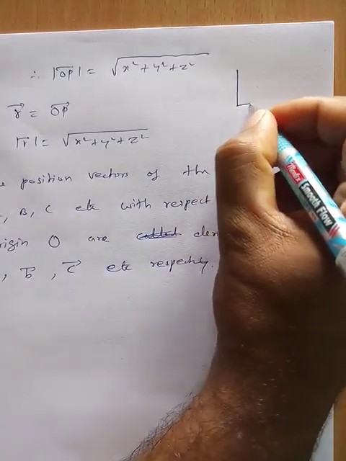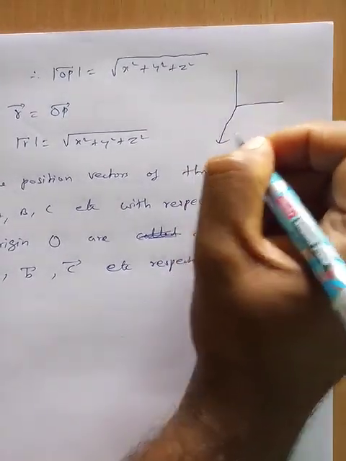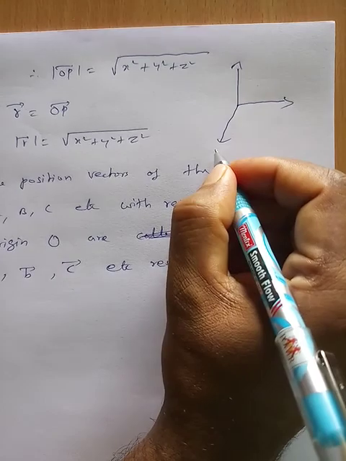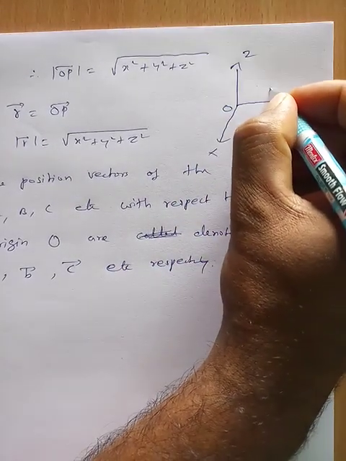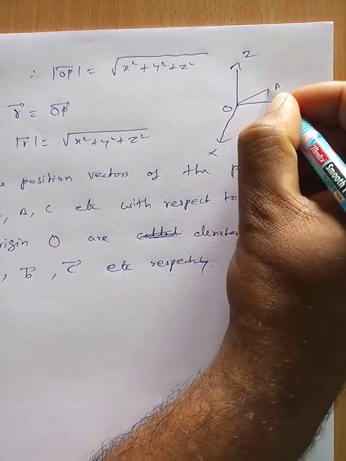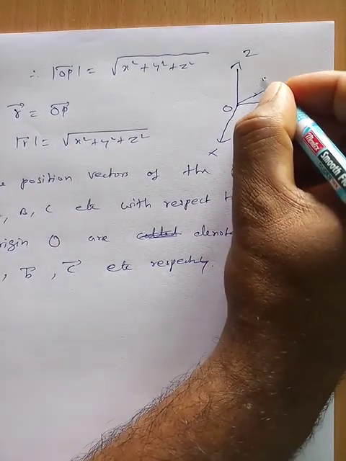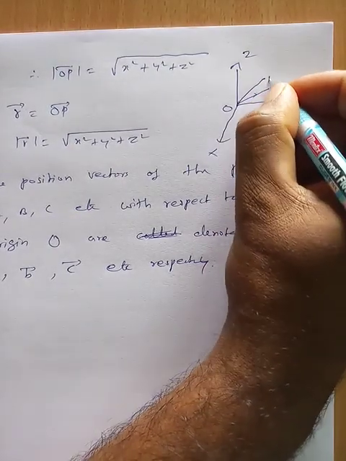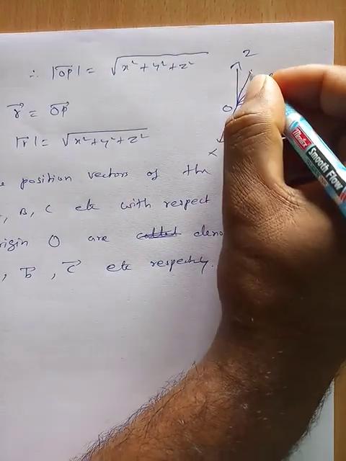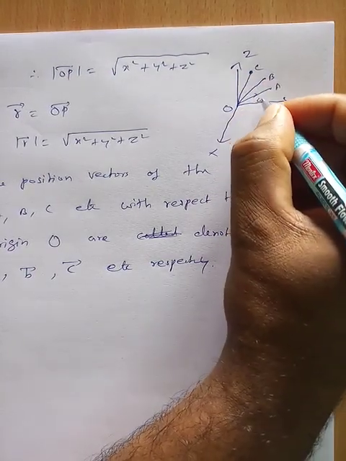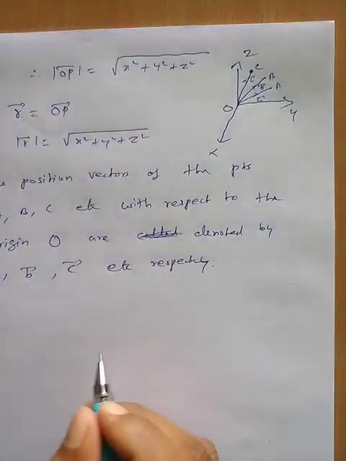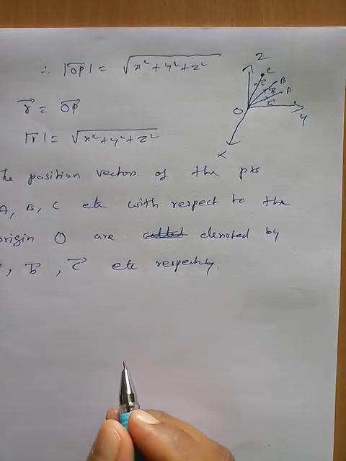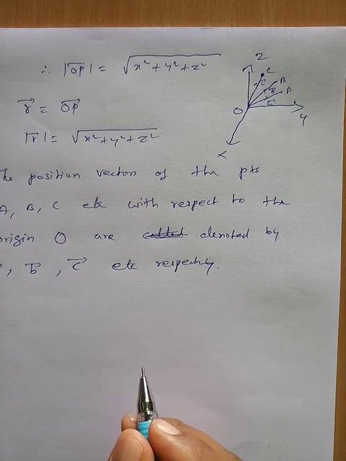In 3D, with x, y, z at the origin, here is the point A, the point B, and here the point C. These are A vector, B vector, C vector, the position vectors of the points A, B, C.